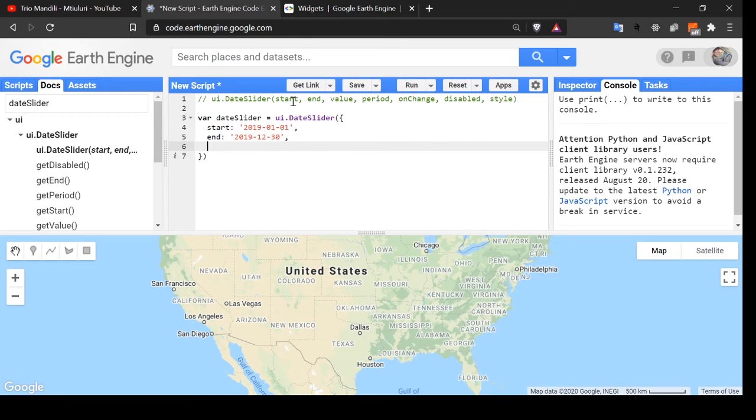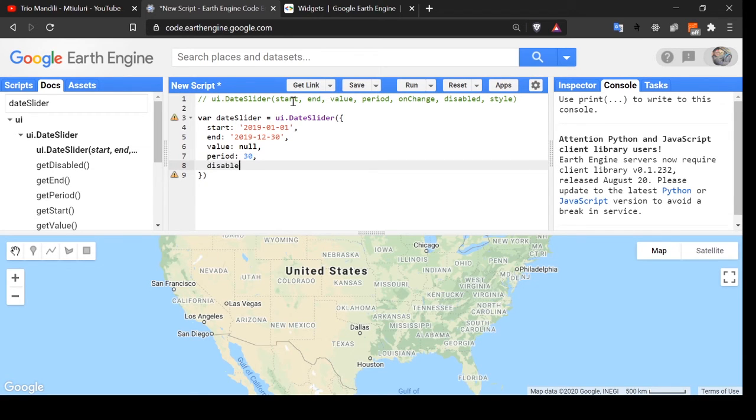Then after, the value, I think we don't need to give. We can leave it as null, value equal to null, and period, let's give 30 days.